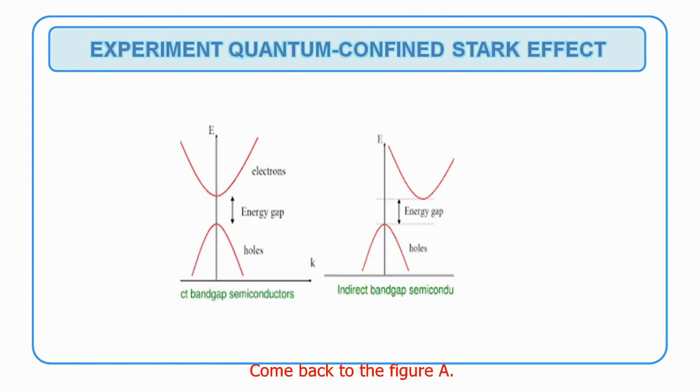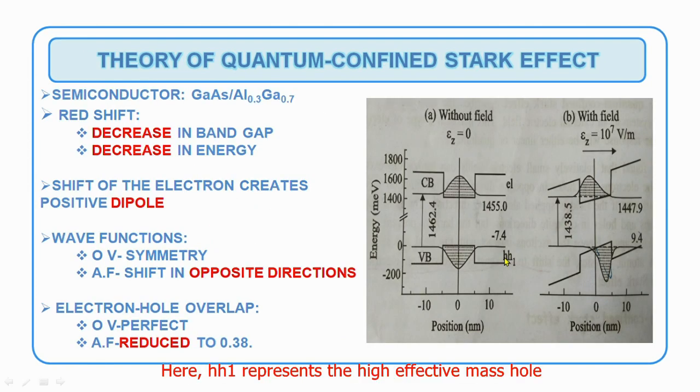Come back to figure A. Here HH1 represents the high effective mass hole and E1 is the electron. Heavy holes mean they have high effective mass. Now we look at figure A. Without an electric field, we are seeing the conduction and valence band.